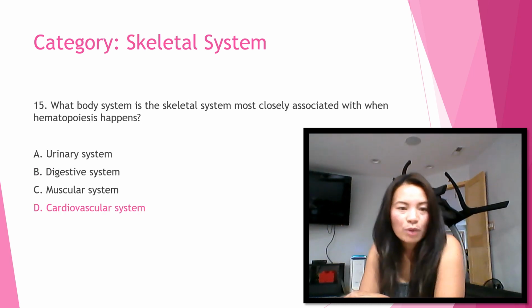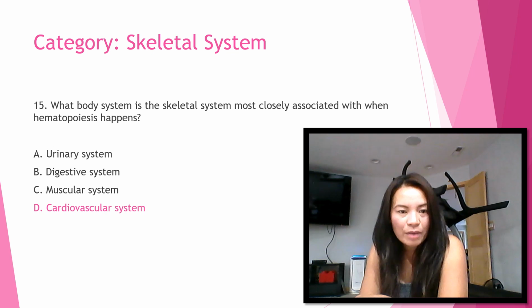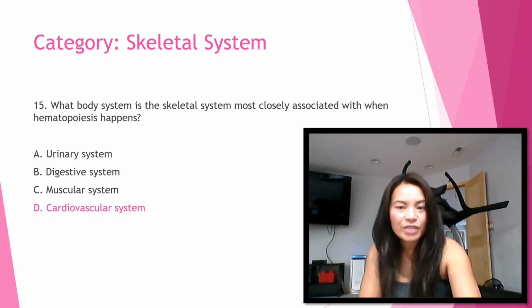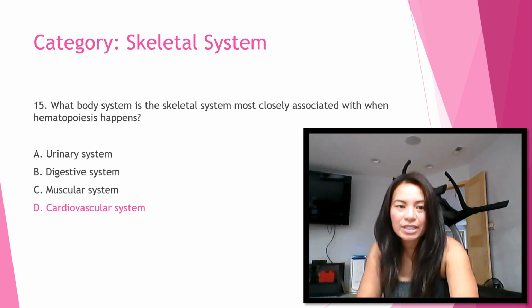Okay, 15. What body system is the skeletal system most closely associated with when hematopoiesis happens? The answer is cardiovascular system. During hematopoiesis, bones generate red blood cells. These cells are associated with functions in the cardiovascular system.